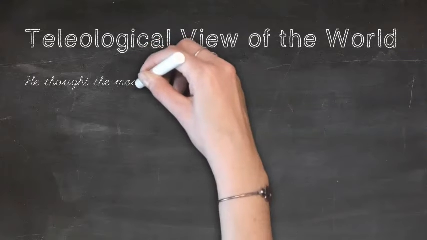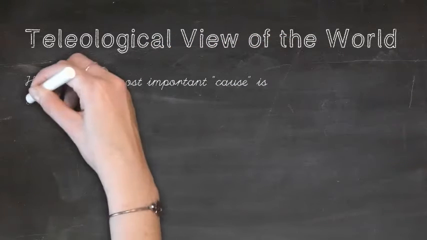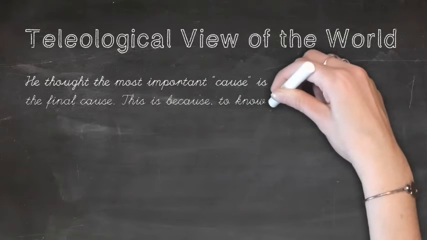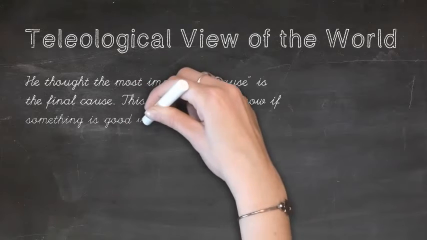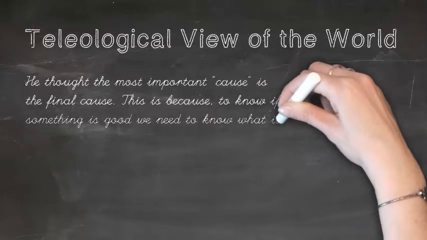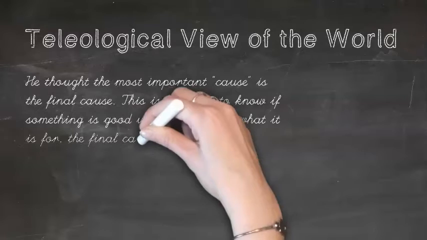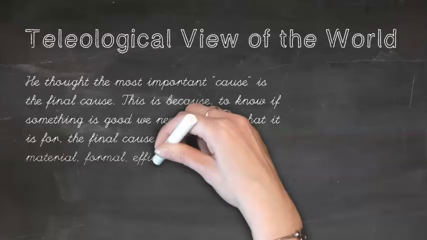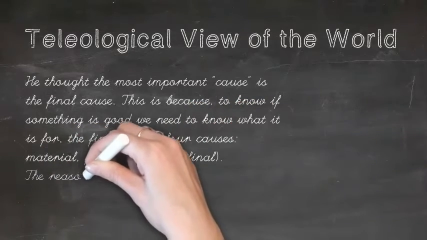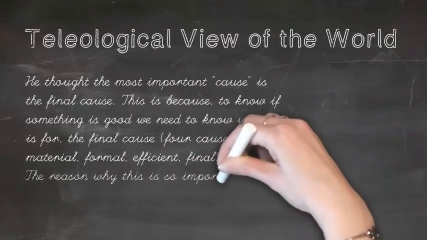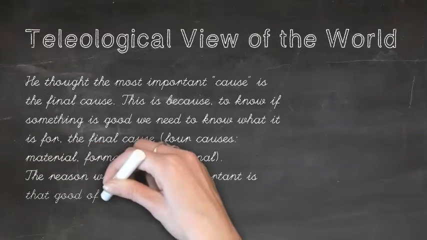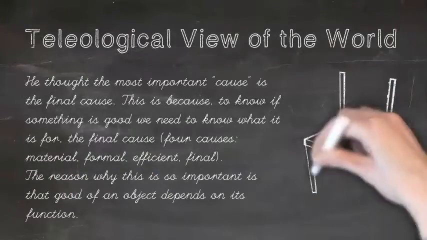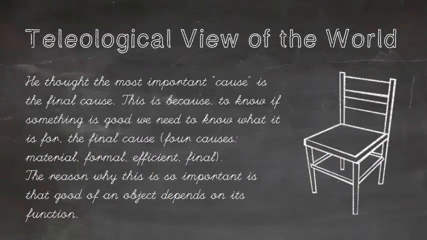Now, another thing to note is that Aristotle had what's called a teleological view of the world. What this means is that he thought the most important cause of all those four causes we talked about was the final cause. This is because to know if something is good, we need to know what it's for. The final cause is the most important cause. The four causes are material, formal, efficient, and final. The reason why this is so important is that the good of an object depends on its function, on its final cause. Imagine a chair, for instance.